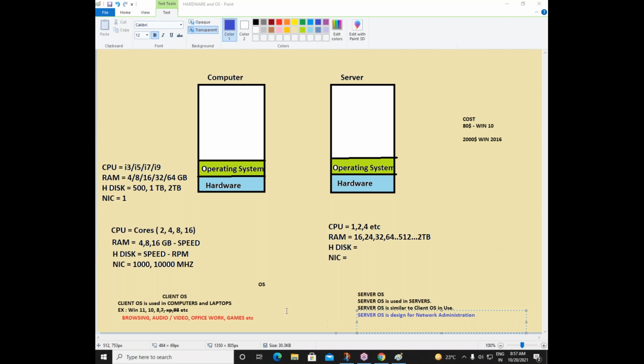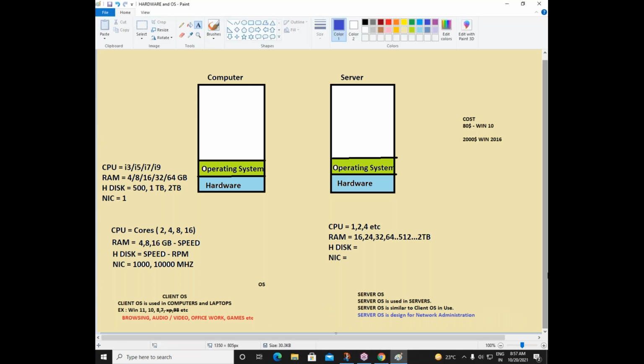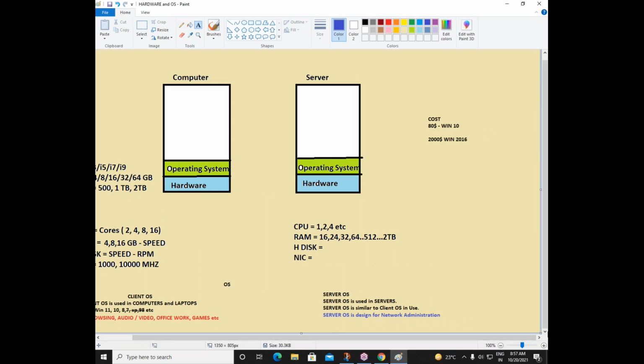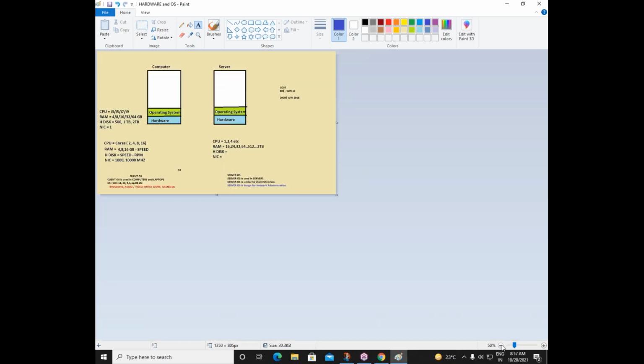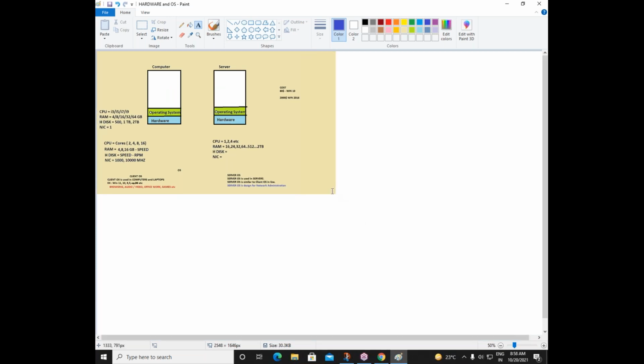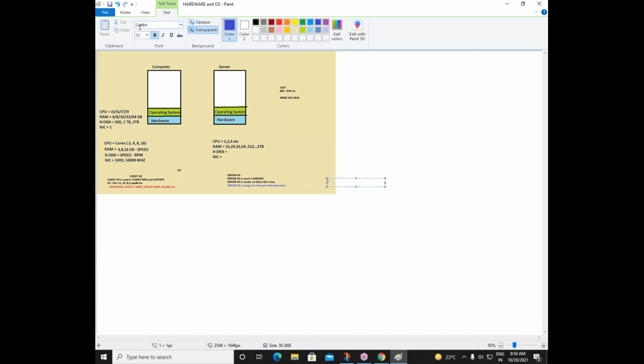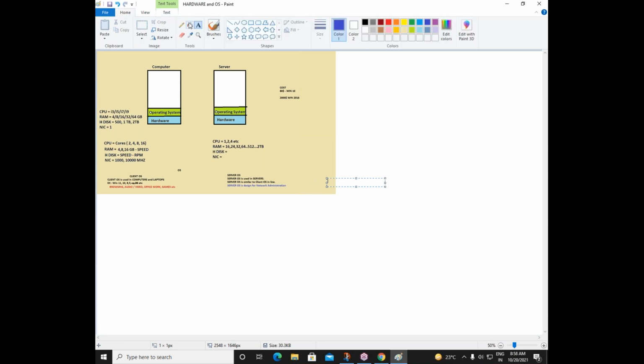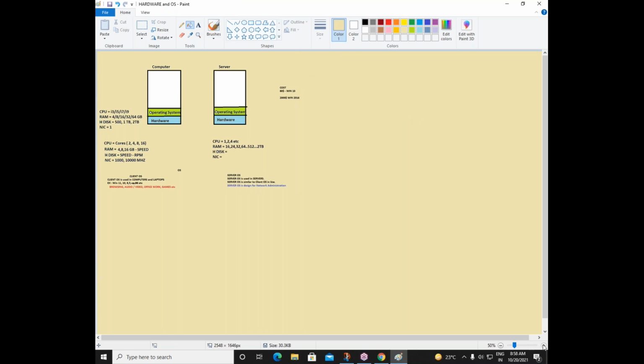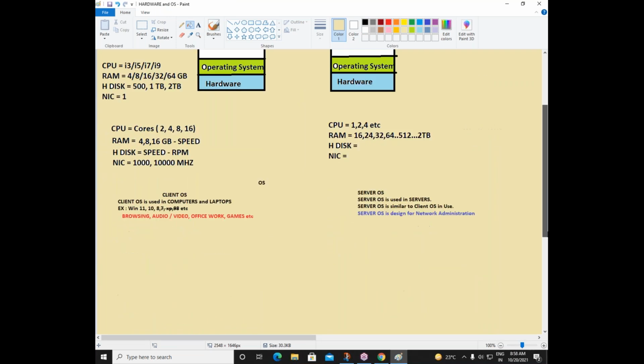Okay, fine. Now we have some types of server operating systems. So let us see what exactly are the types of server operating systems we have.